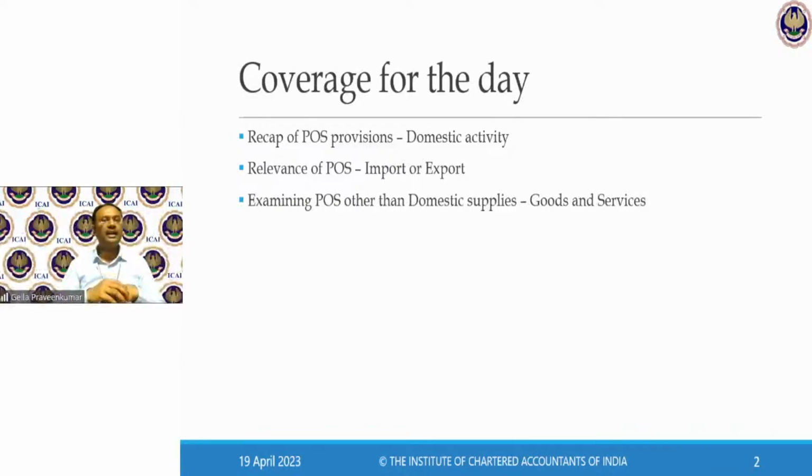Today I'm going to have a quick recap of the previous class with respect to goods and with respect to services. I'll explain with respect to cross-border transactions how we identify the place of supply in relation to import and in relation to export. Also, there are a few problems which I have set up for our discussion today.